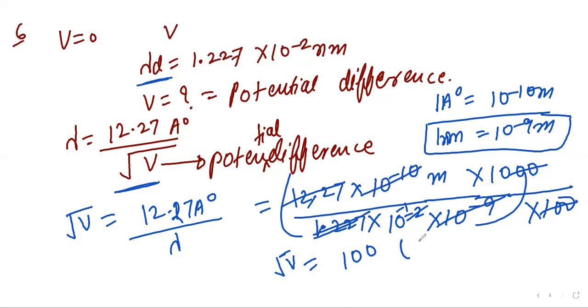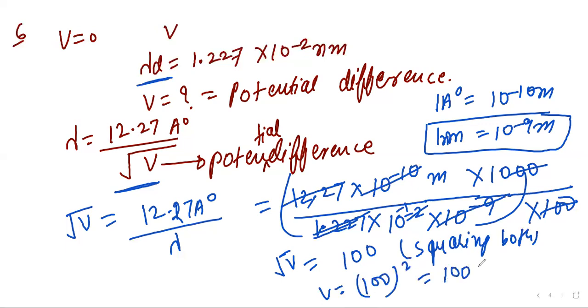So when we are squaring both sides, we'll get V equal to 100 raised to 2. So it will be equal to 40, right? This much. This will be the potential for threshold or for de Broglie wavelength. So write this one. This is asked in 2020.